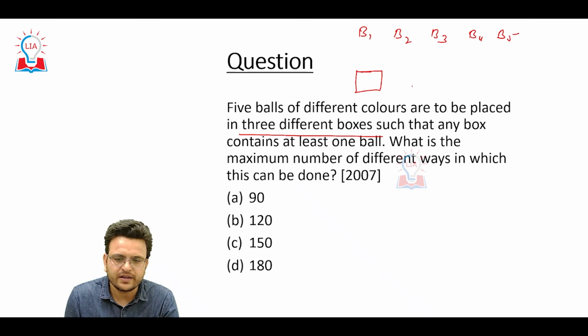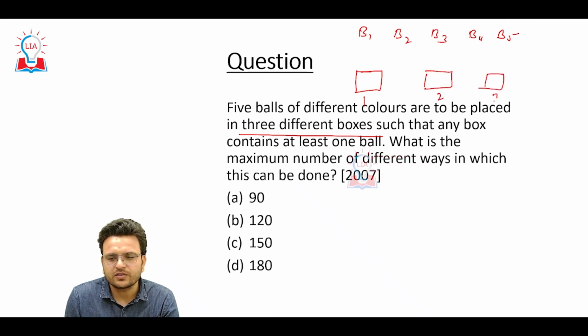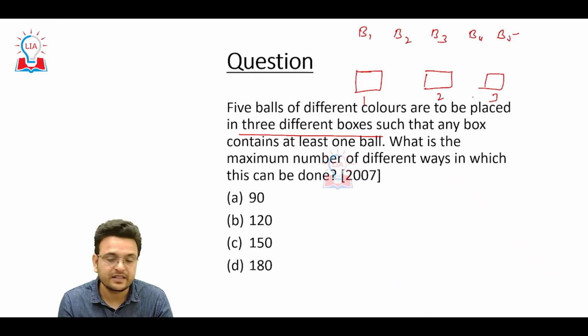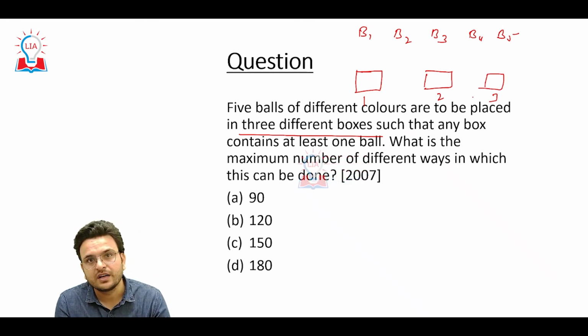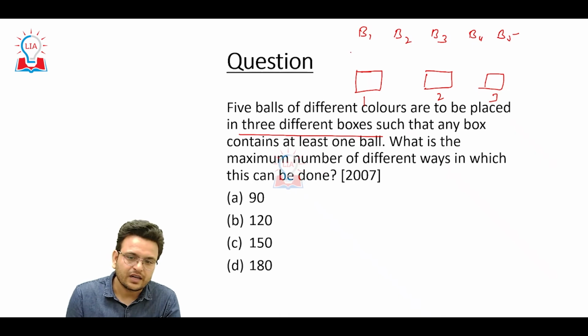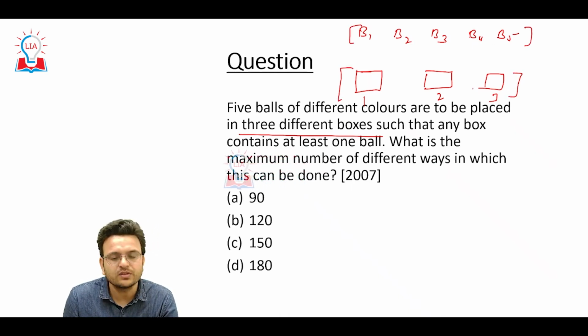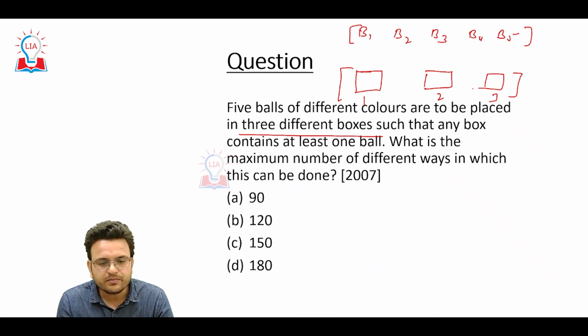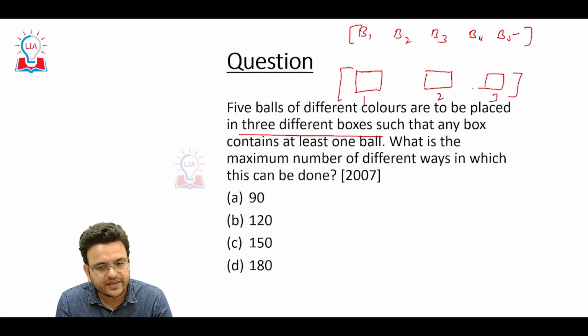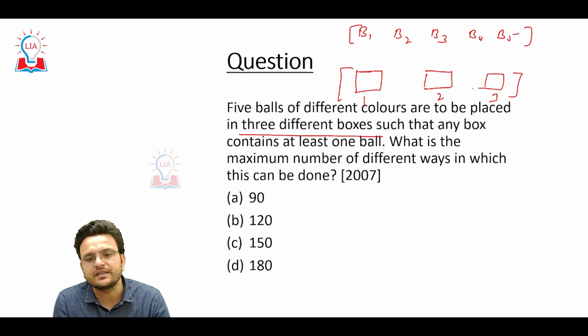So 5 balls, B1, B2, B3, B4, B5, and boxes: box 1, box 2 and box 3. This is, I consider, a very difficult question to solve, because here the colors of the balls are different and the boxes are also different. So what is the maximum number of different ways in which this can be done?